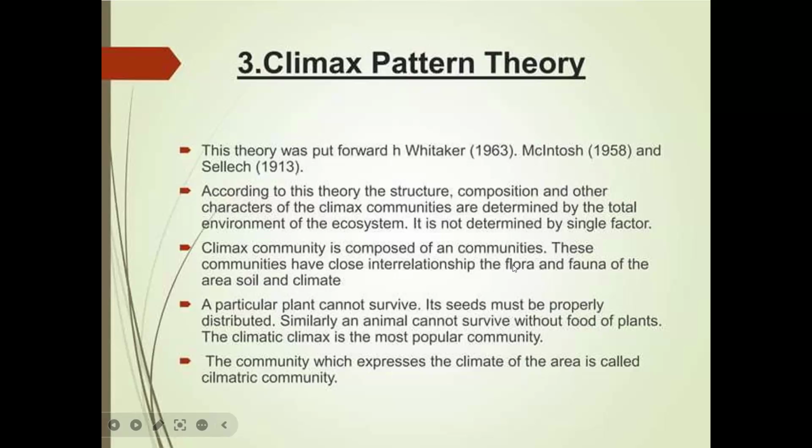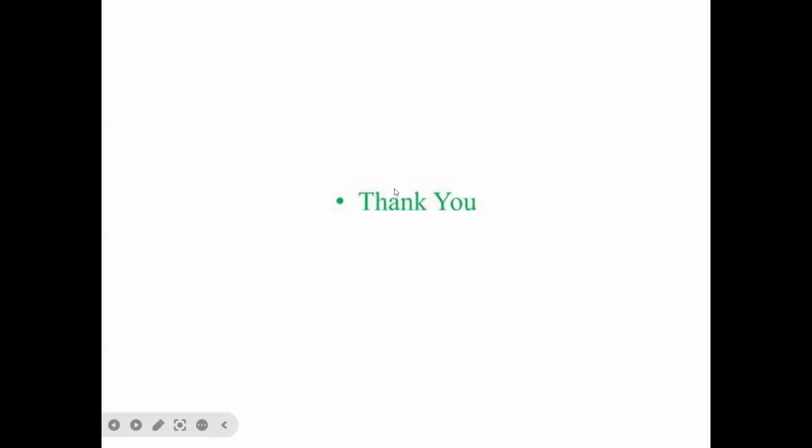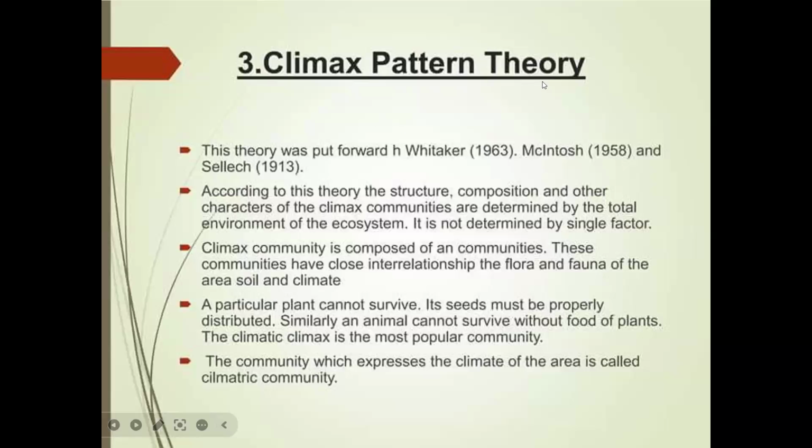So these are the three theories of ecological succession: the monoclimax theory, the polyclimax theory and the climax pattern theory. The third one, the climax pattern theory, is the accepted one. Okay, I will stop here.